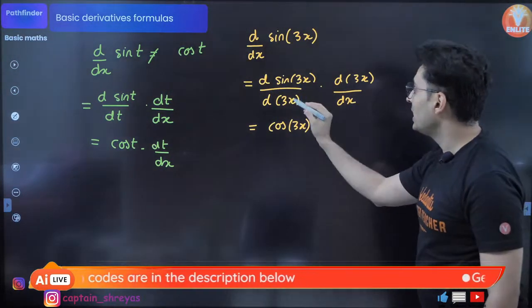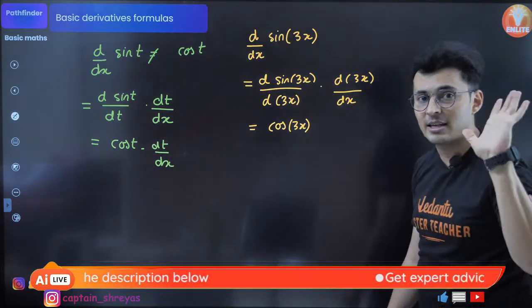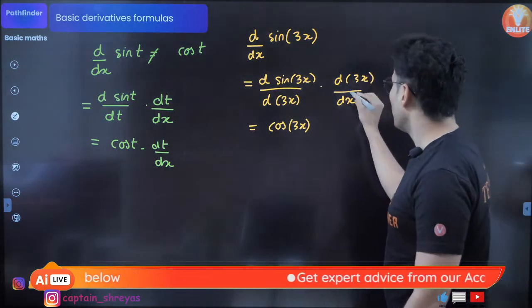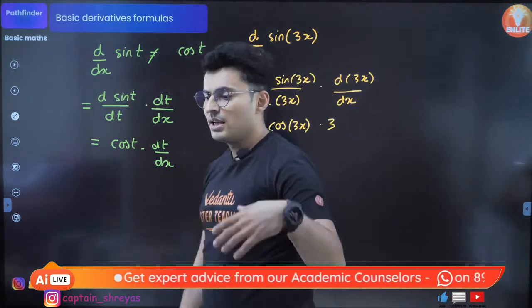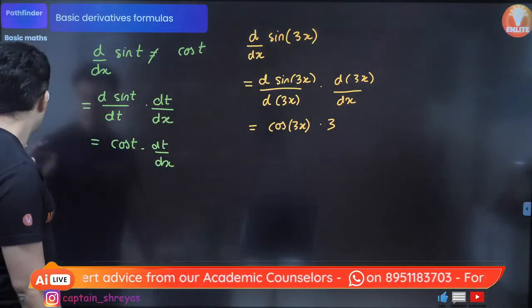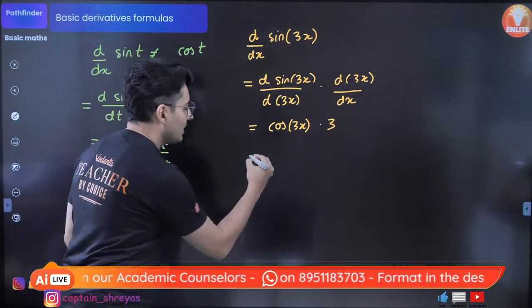To maintain the equality, I have multiplied and divided it by the same thing. Got it, guys? And do not forget, the derivative of 3x is just 3. It's just 3. Similarly, one more problem, guys. Let's do this. Derivative of,